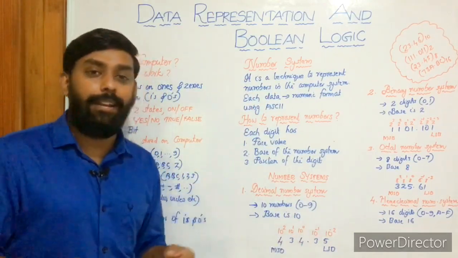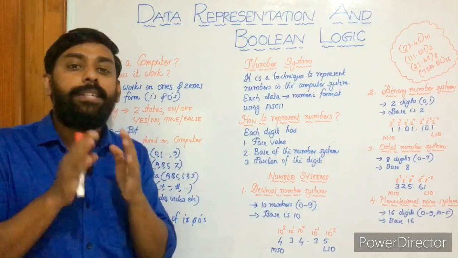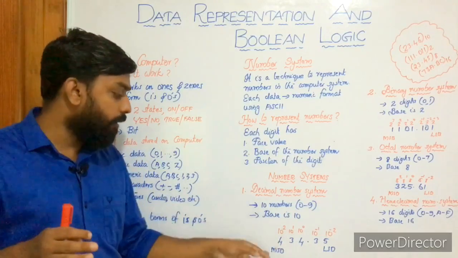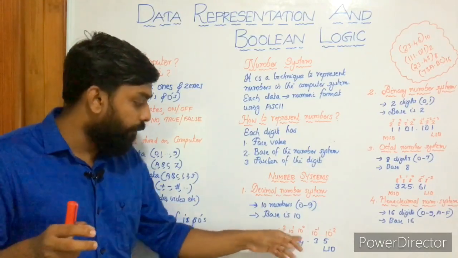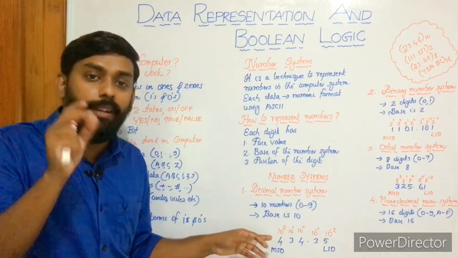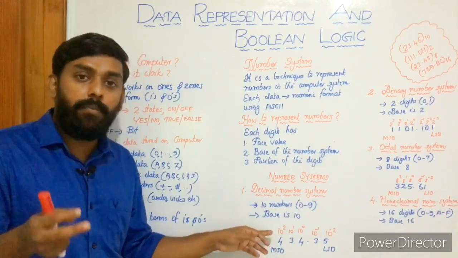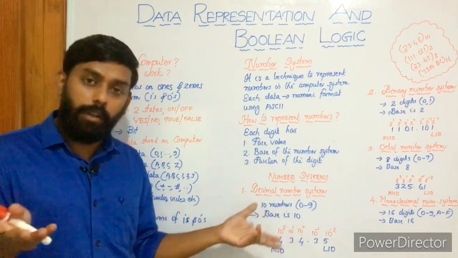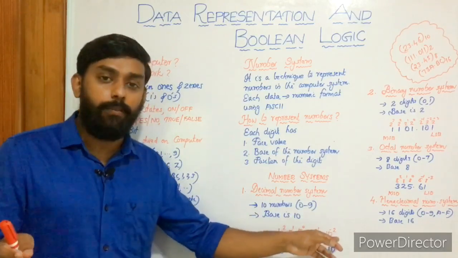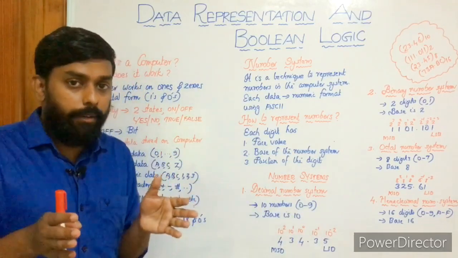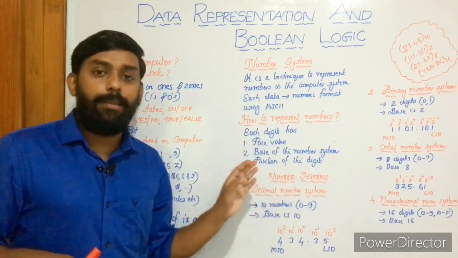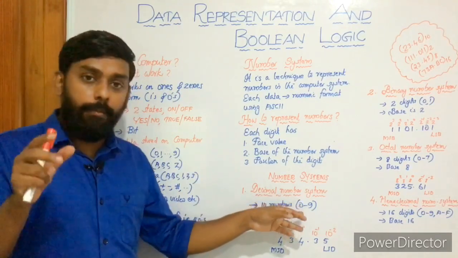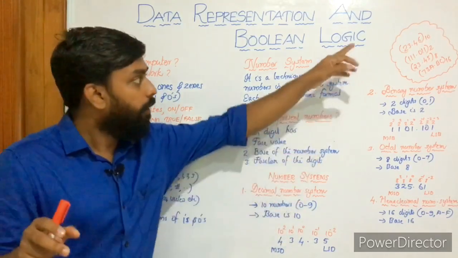Then you can see MSD and LSD. MSD stands for most significant digit and LSD stands for least significant digit. In 434, the most important digit is 4, whose value is 4 into 10 raised to 2, that is 400. That is the most important digit in 434. The least important is of course the last digit, that is 5. You got the concept, right? That is about the decimal number system, the one we use for our daily purposes. It has 10 numbers, 0 to 9, and the base is 10. You know how to represent it, right?